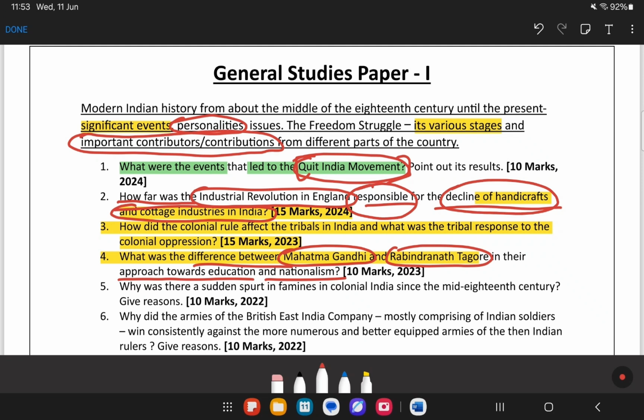topic. So, example I am giving, like suppose when you will prepare this particular topic, that decline of handicrafts and cottage industries in India. So, when you were preparing for this topic, you will remember that, okay, so once in 2024, this question came that how this decline is being related to the industrial revolution. Okay, so we need to connect to that one. So this is how you need to prepare this topic in a holistic manner.